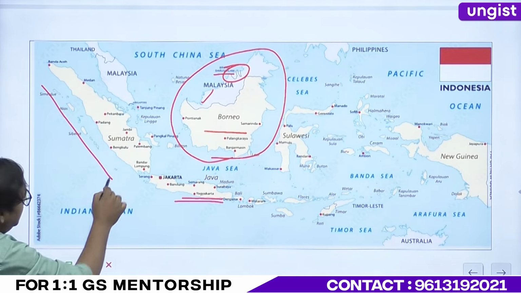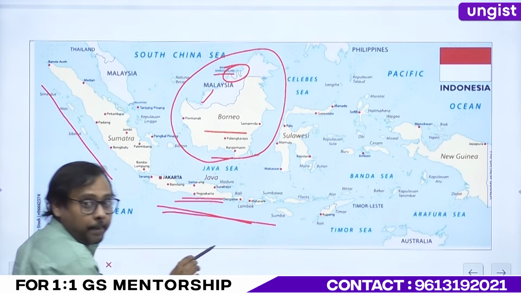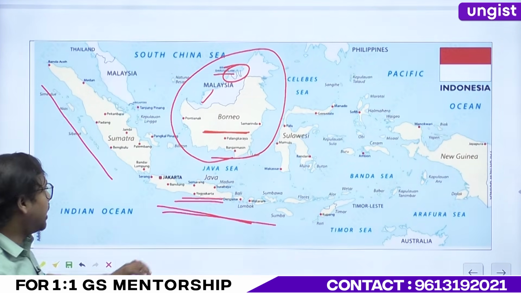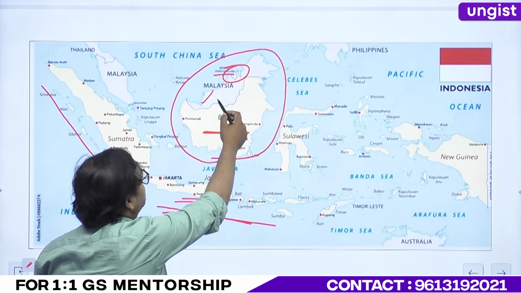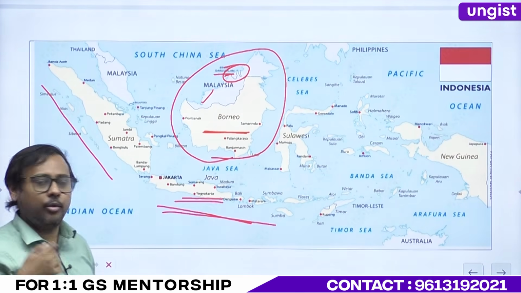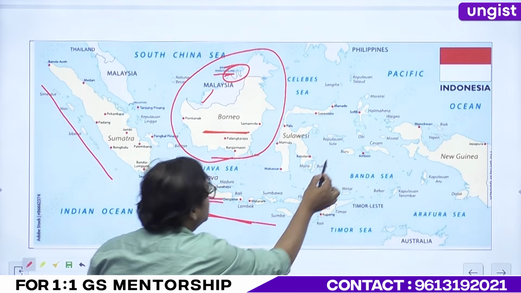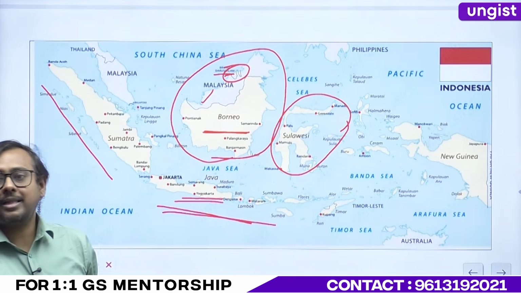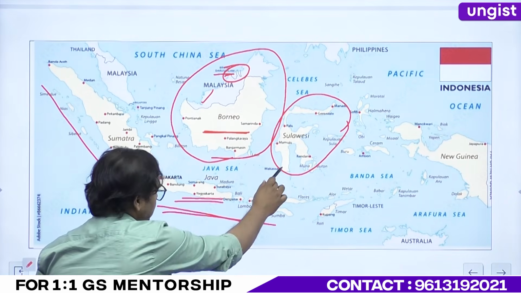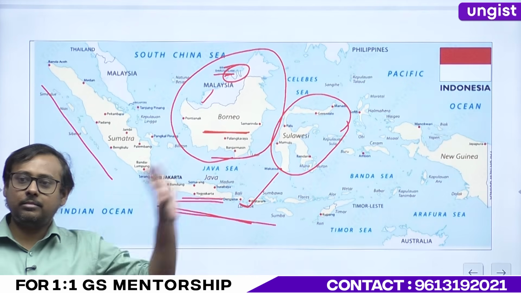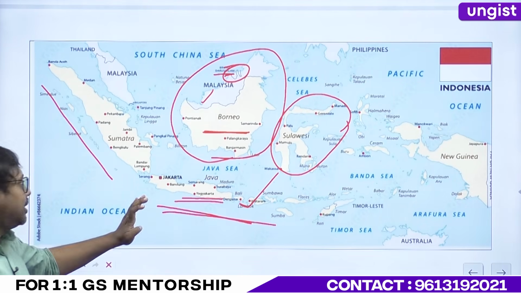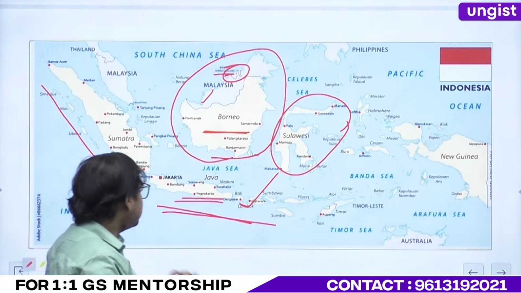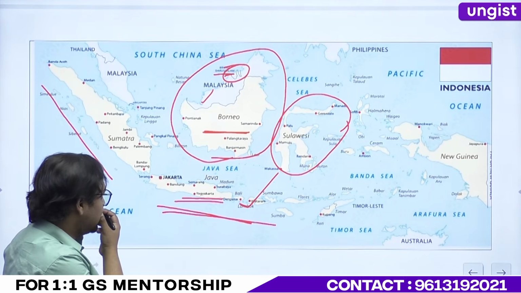So Sumatra over here. Here you have your Java. Here you have your Borneo. Borneo has how many countries? Three countries. Obviously, you have Indonesia, here Malaysia, and here Brunei. Right? Borneo, Brunei. You will not forget. Then we have this Sulawesi island. The entire island belongs to Indonesia. There is no division here. Everything, the entire island, is Indonesia's.